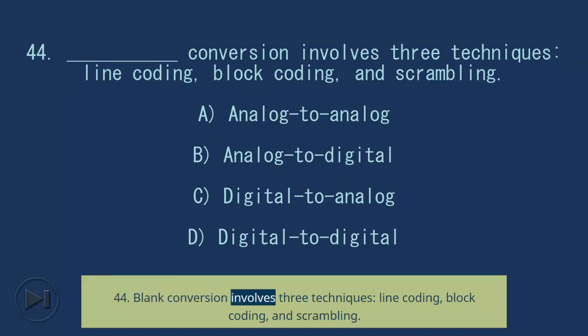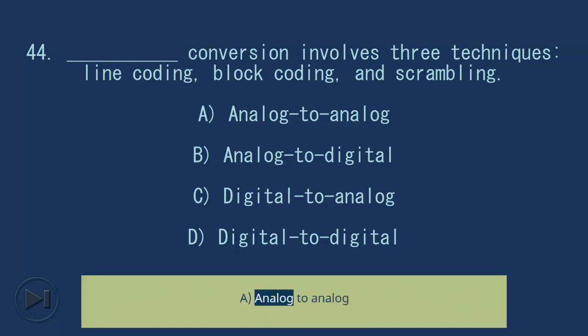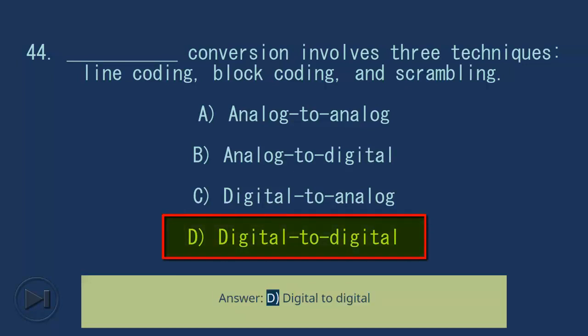44. Blank conversion involves 3 techniques: line coding, block coding, and scrambling. A. Analog to analog. B. Analog to digital. C. Digital to analog. D. Digital to digital. Answer: D. Digital to digital.